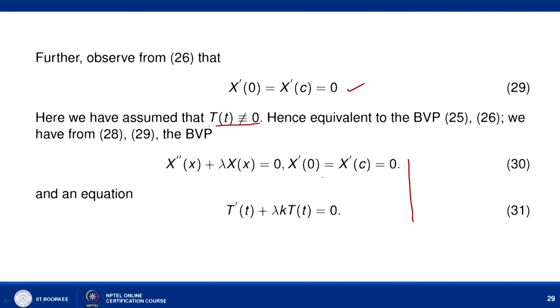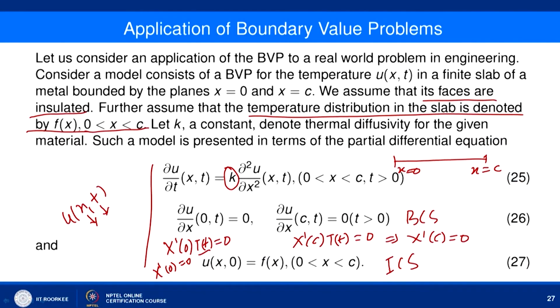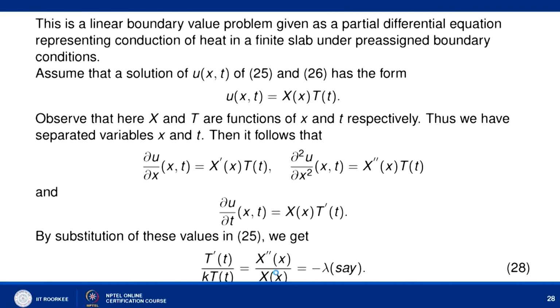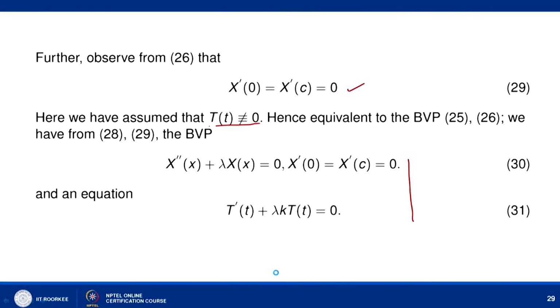This is a boundary value problem in terms of X of x, and we have another differential equation, T dash plus lambda k T equal to 0. Here we do not have any boundary condition in terms of T, but we have one condition left, the initial condition u of x, 0 equal to f of x, which we can utilize a little later. First we solve equation number 30. This is a Sturm-Liouville boundary value problem, so we can apply our discussion of Sturm-Liouville problems to solve it.